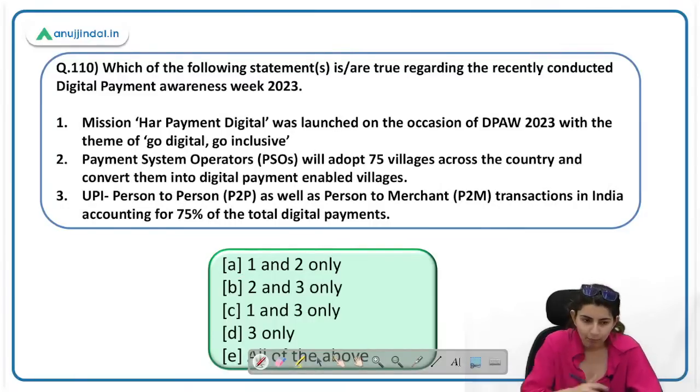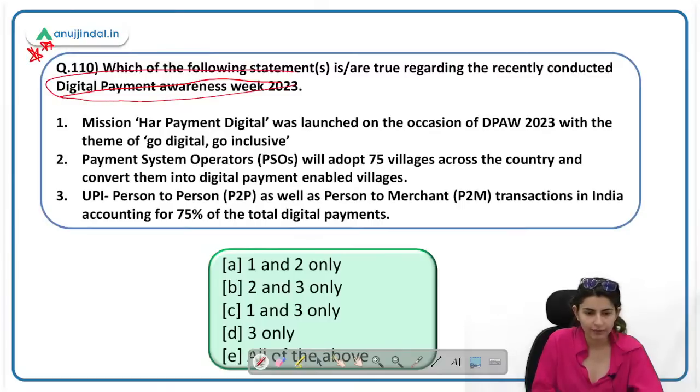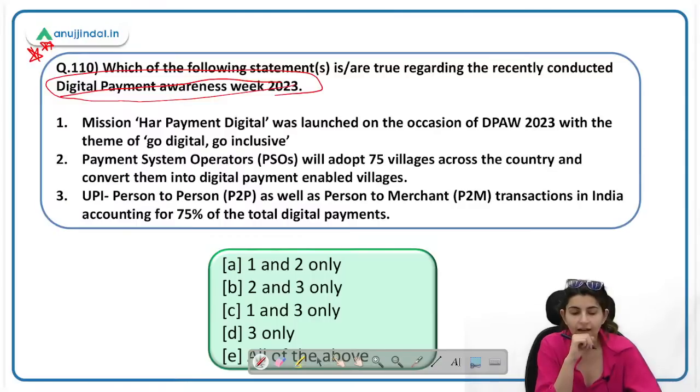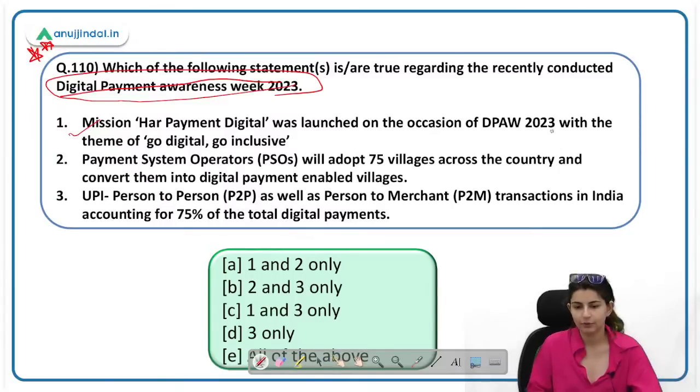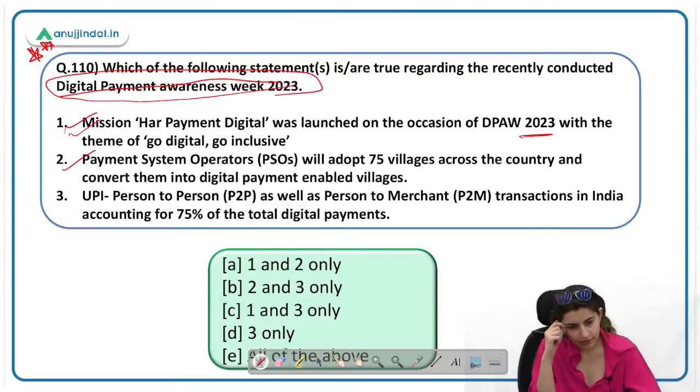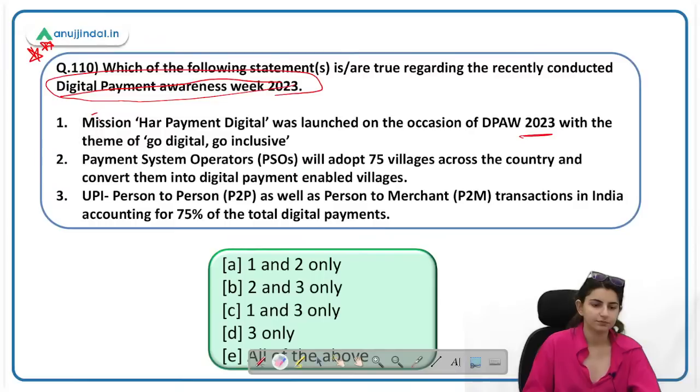This is a very important question. This question is about Digital Payment Awareness Week, and you are going to tell me the answer. Har Payment Digital mission was launched on the occasion of the week with the theme Go Digital Going. First statement. Second statement, payment system operators will adopt 75 villages across the country and convert them into digital payment enabled villages. Third statement, UPI person to person as well as UPI person to merchant transaction in India accounting for 75% of the total digital payments. So who will tell the answer correctly? And also let me know if the first statement is correct or incorrect.